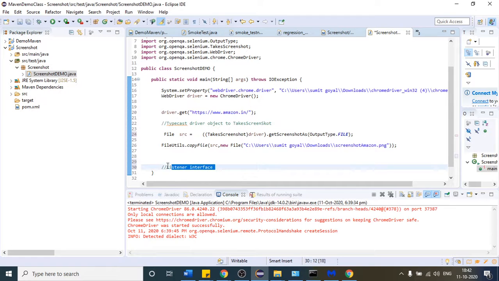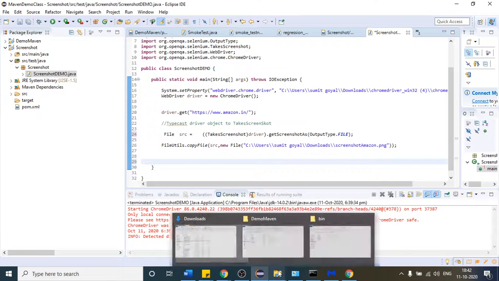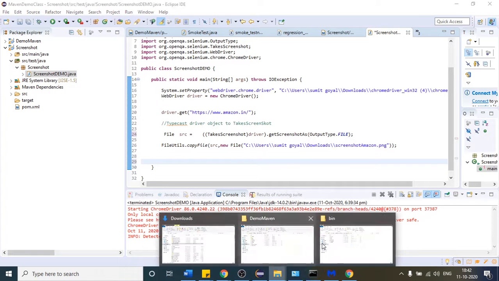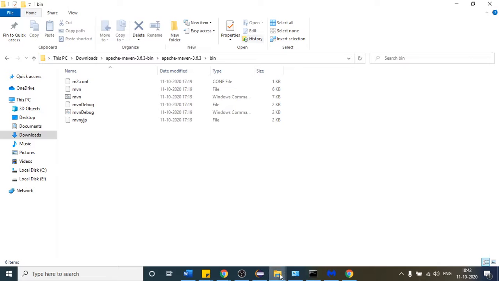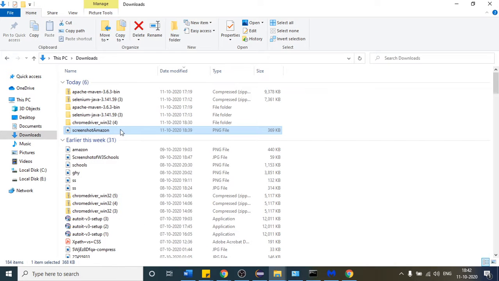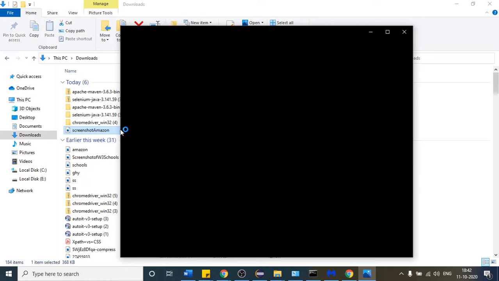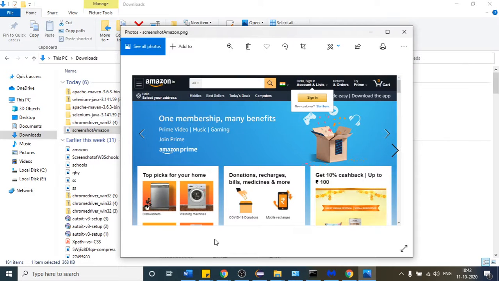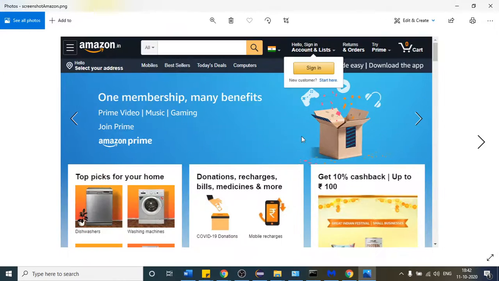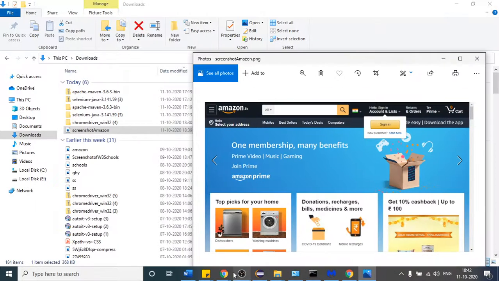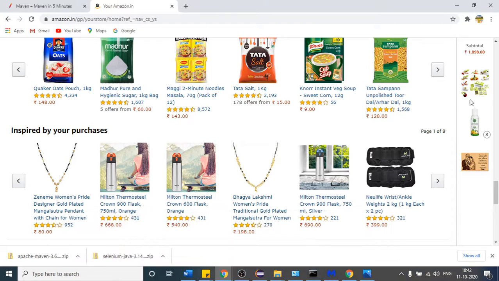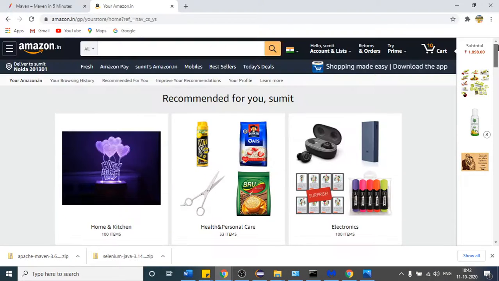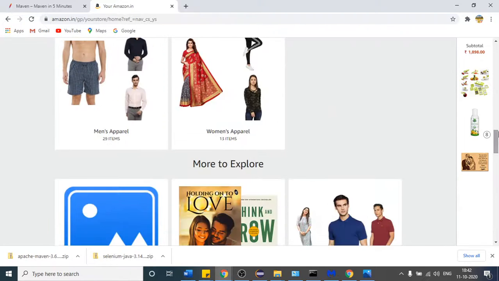This is one thing, but there is one issue here. If I open this file, you will see it is not capturing the entire page screenshot. It is just capturing whatever it is seeing. It just captured this screenshot. But if I want to get the screenshot of this whole page, from here to here, then how can we do that?